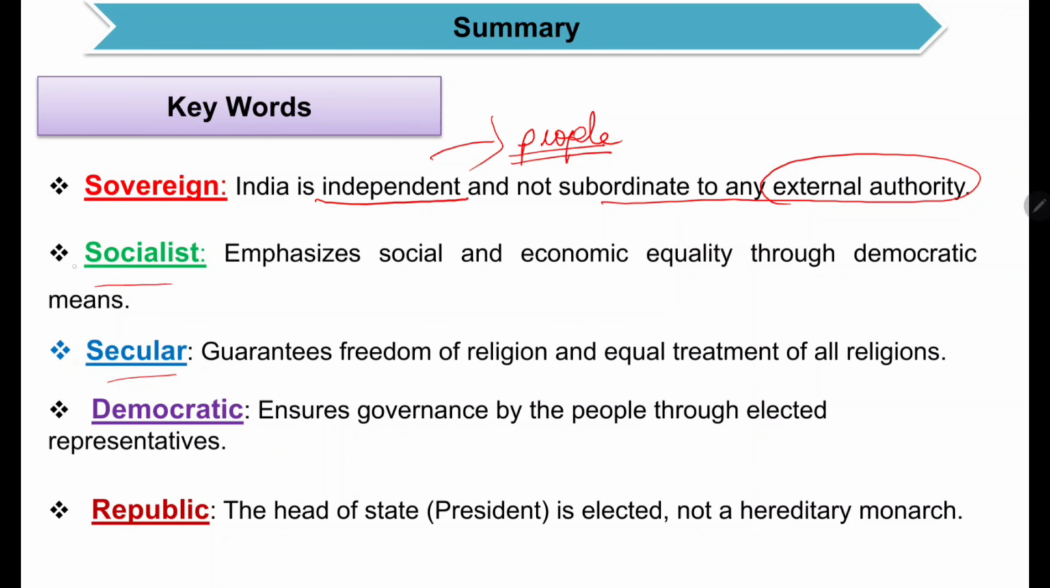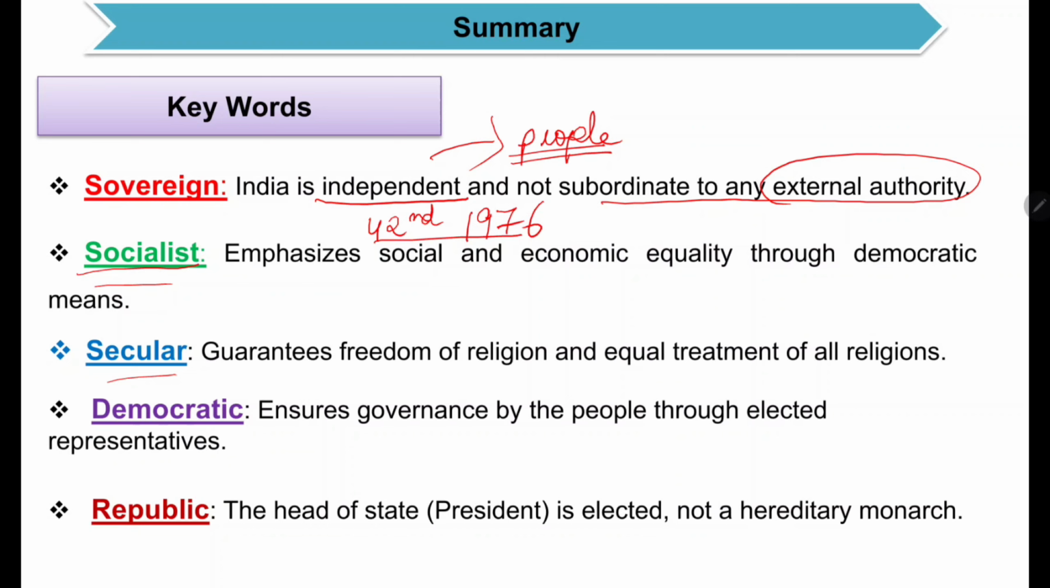Next keyword, let us see, socialist. What do you mean by socialist? This word was added into the preamble with the 42nd amendment in the year 1976. With this amendment, India was declared as a socialist country.